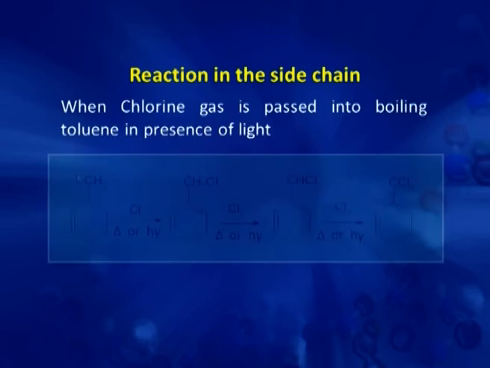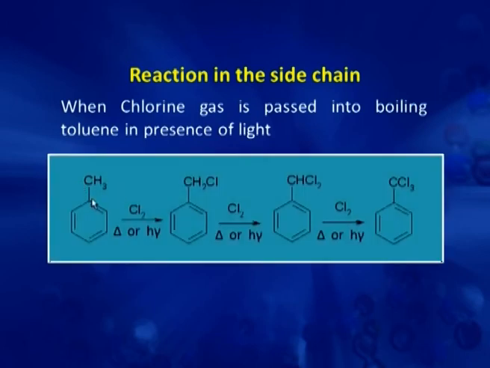Now, in alkyl benzenes, the alkyl group which is attached to a benzene ring is known as a side chain. Now, this alkyl group also undergoes reaction with halogens, and this is known as free radical halogenation. So, when chlorine gas is passed into boiling toluene in the presence of light, then there is a formation of benzyl chloride.